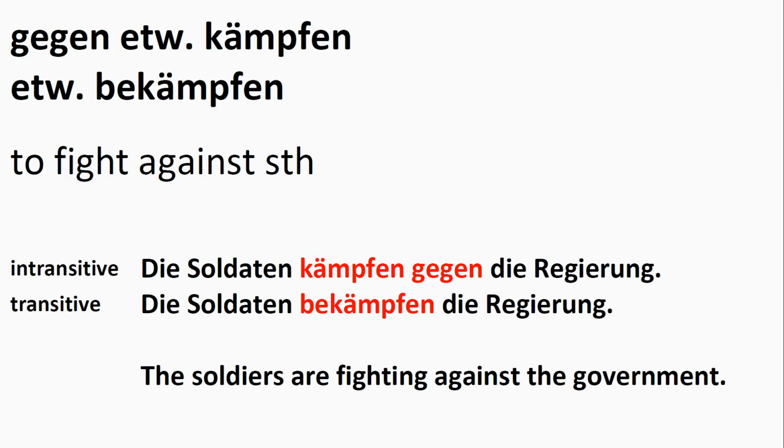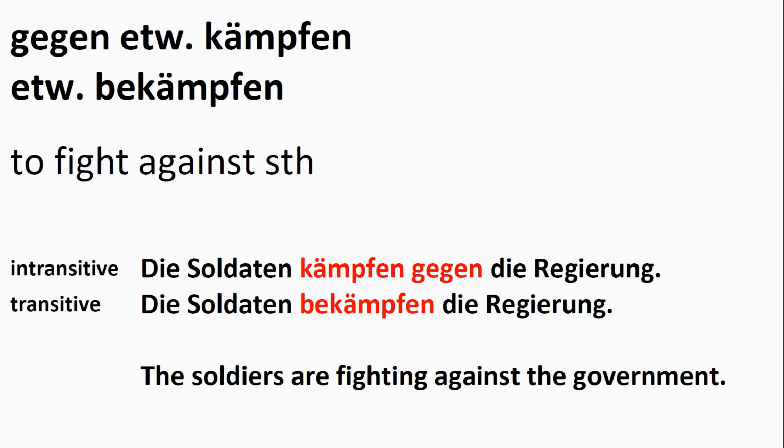But in the first sentence, we have the intransitive verb kämpfen, which must be followed by the preposition gegen. Kämpfen gegen die Regierung. In the other example, we have bekämpfen. And bekämpfen just takes the direct object in accusative case. Bekämpfen die Regierung. No preposition is necessary here. So one more time we have Die Soldaten kämpfen gegen die Regierung or Die Soldaten bekämpfen die Regierung. The meaning is the same.